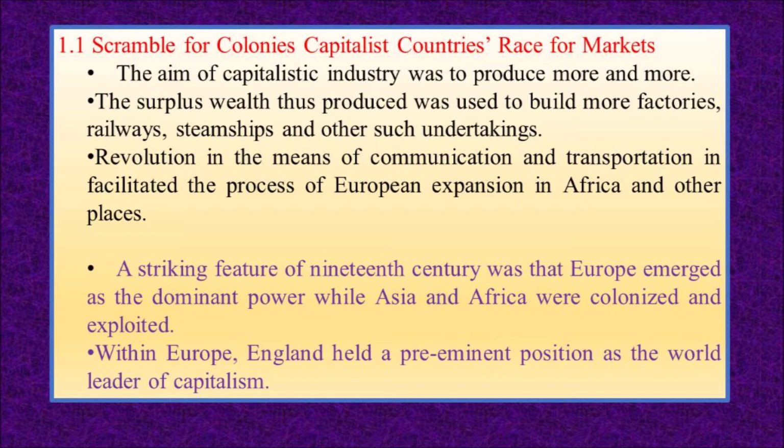Within Europe, England held the highest position as the world leader of capitalism. Demand for markets and raw materials made the capitalist powers colonize other countries and exploit them.